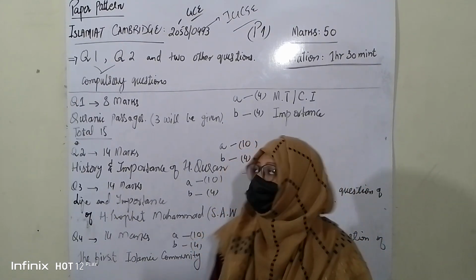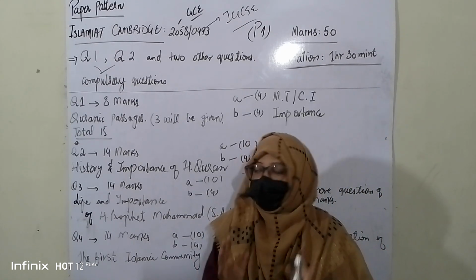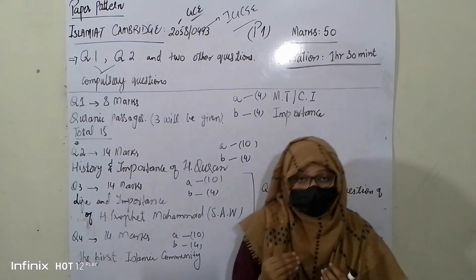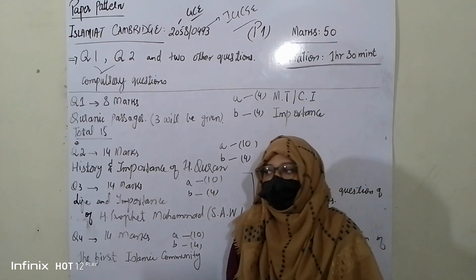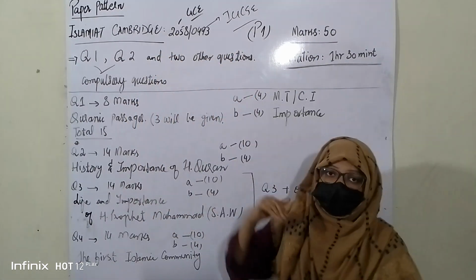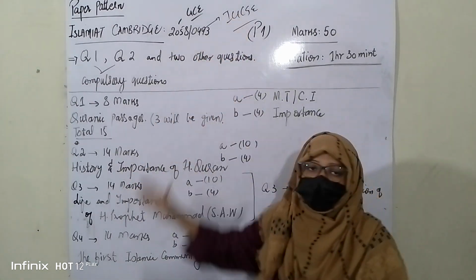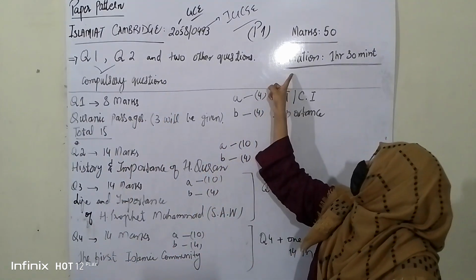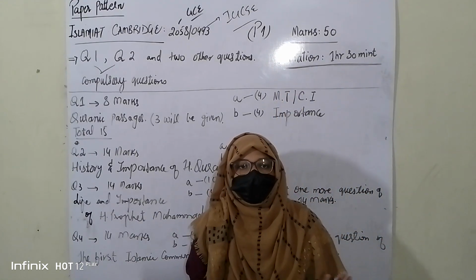Today, dear students, we are going to understand the paper pattern of a very important O-level paper, and this is the Islamiyat paper. Let me tell you one thing. In O-levels, it is divided into GCE O-levels, and then we have the IGCSE system as well. In both systems we have the same paper pattern of Islamiyat, the same syllabus distribution, the same time duration, and the same distribution of marks. Each and everything is the same.